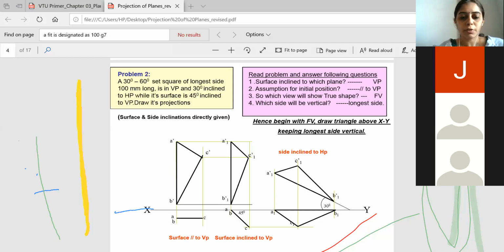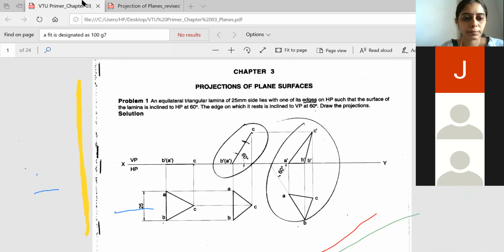I'll show you one more. Is it visible? So these are our actual problems that you have to solve. So this is the first problem.